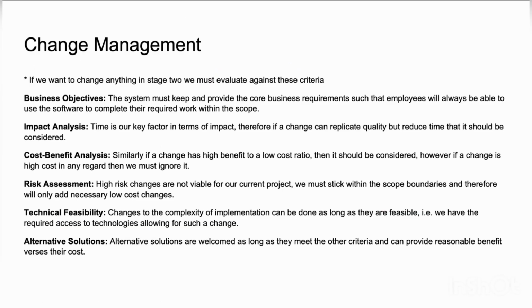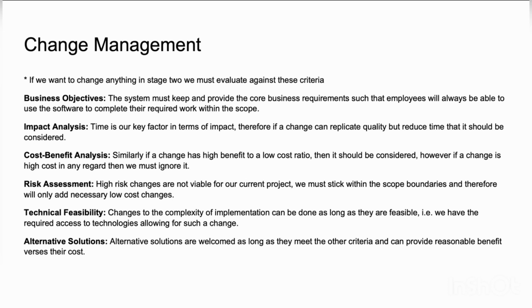If we want to change anything in stage 2, we must evaluate against these criteria. Business objectives: the system must align with our core business requirements, ensuring that employees can efficiently complete their work within the project scope. Impact analysis: time is a critical factor for us. We should consider changes that maintain or improve quality while reducing the time required for implementation.